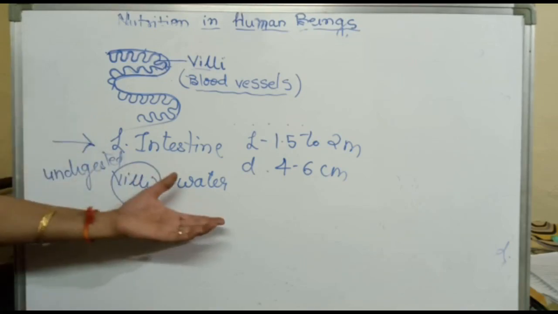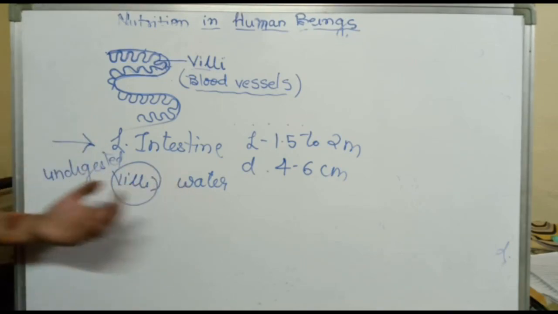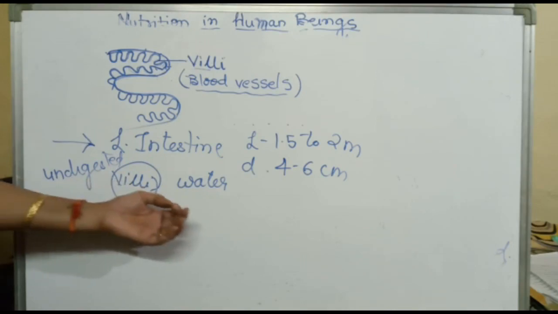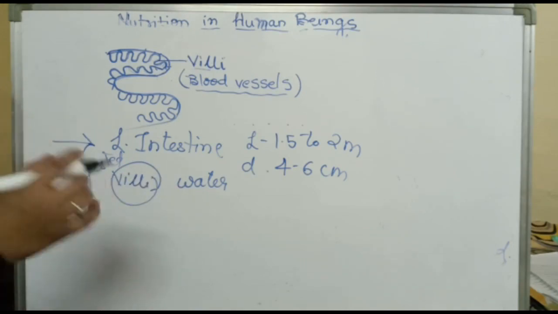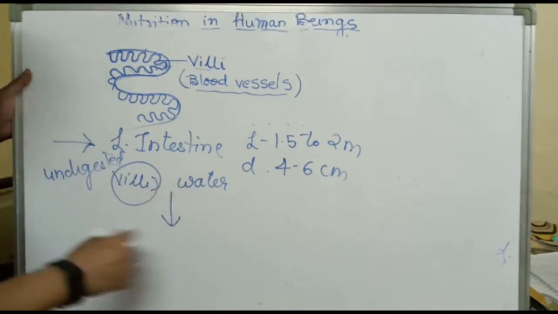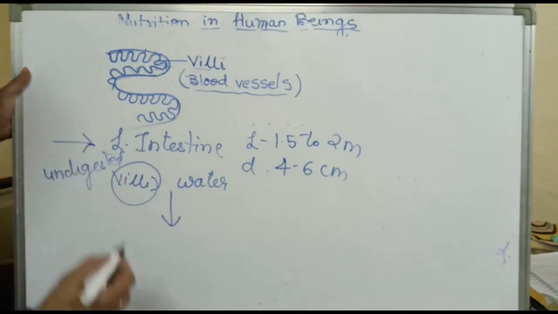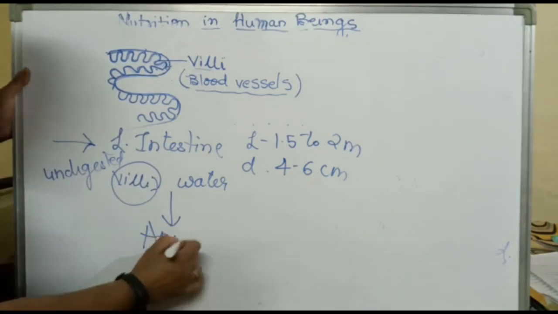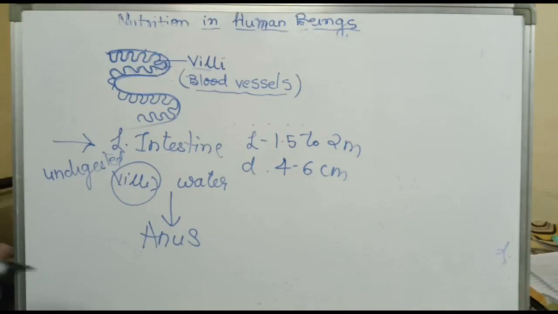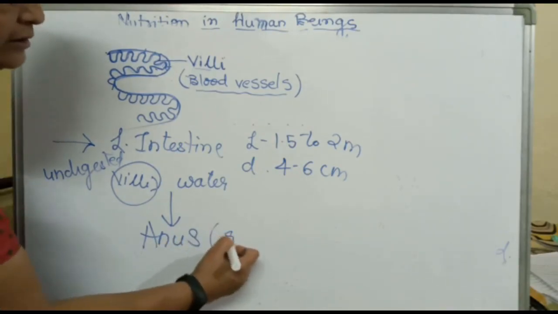Right? The villi absorb the water from the undigested food, and the rest of the material is passed out from the body through the anus, through the sphincter movement.